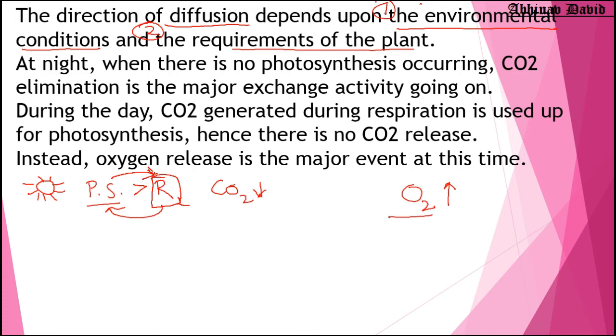But plants produce so much oxygen that even after using oxygen for respiration, they release oxygen. So that is why during the daytime oxygen is released by the plants and carbon dioxide is taken in by the plants.